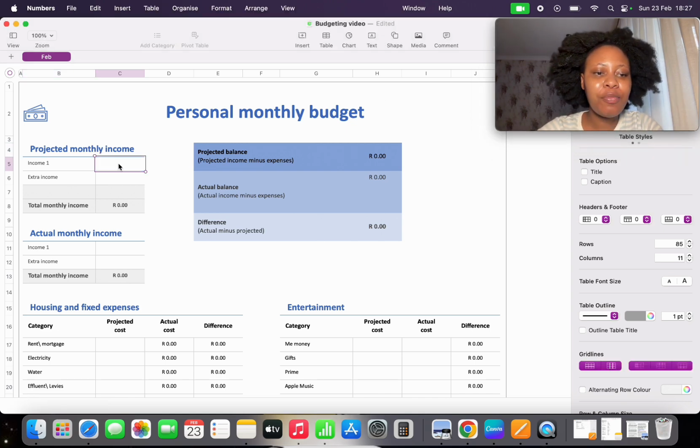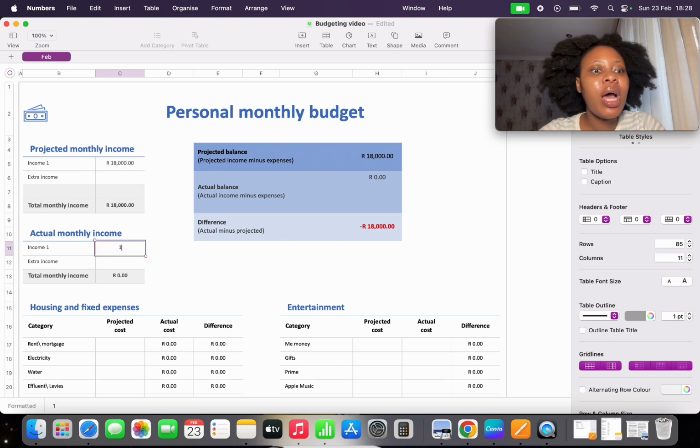So income wise, I'm going to put 18,000 Rand. This may be less or more than you're earning. Please adjust accordingly. And one thing I forgot to mention about this budget template, I love that it has a projected and an actual. So actual would be what you actually spent. Projected is what you think you're going to spend.